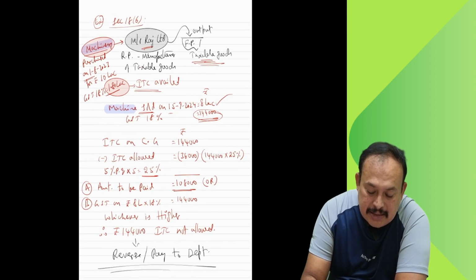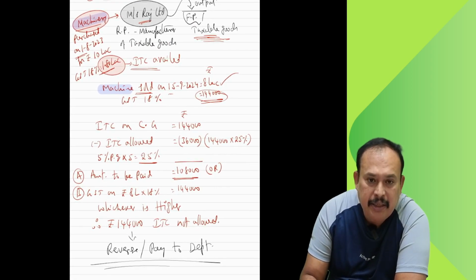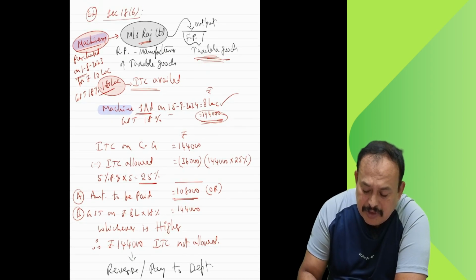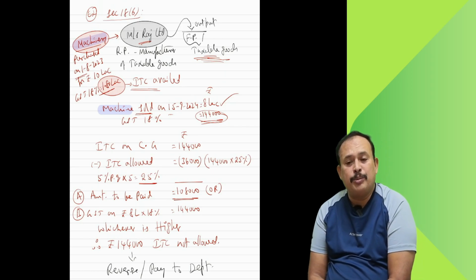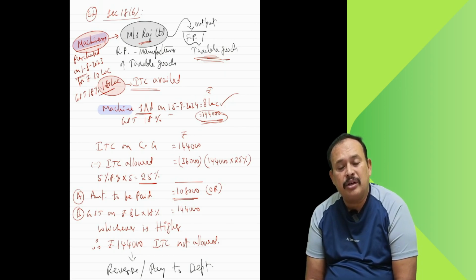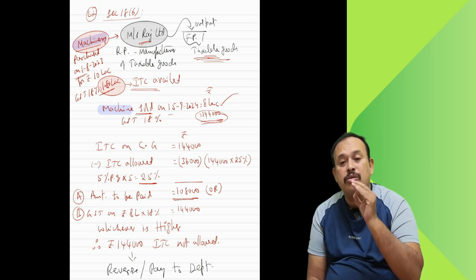With this, I can say that the explanation with regard to the input tax credit chapter, the relevant core area from the exam point of view, is concluded.